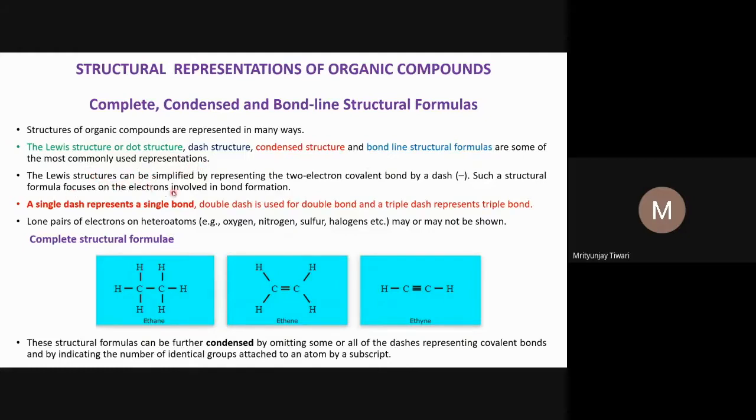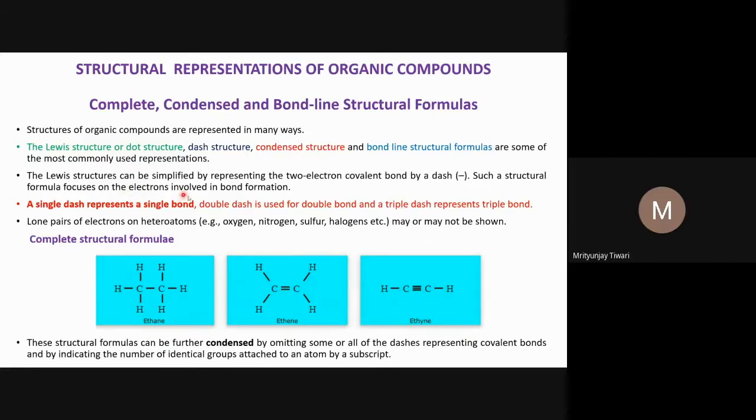In the Lewis structures, one can simplify. Instead of showing electrons, if two electrons are shared between two atoms, one can use one dash to represent a bond, where that bond means two electrons shared between these two atoms. And if four electrons are shared between two atoms, that means two bonds, so one can show a double dash, and double dash means double bond. So there is a double bond between two atoms, and so on. And if there are three dashes between two atoms, that means a triple bond between these two atoms, and it means that six electrons were shared between these two atoms.